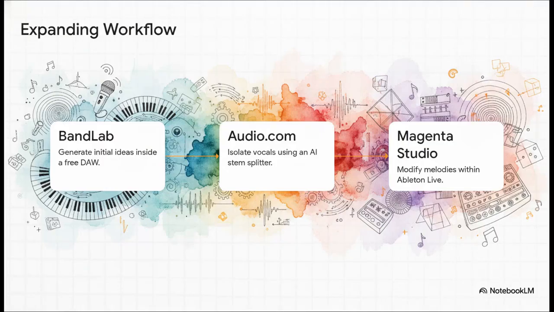For the focused learner looking to really get hands-on, you don't have to rely on just one single tool. You can actually stitch these free AI tools together into a highly customized workflow. It's like a giant puzzle. You might start by generating initial ideas right inside a free digital audio workstation using BandLab SongStarter. Next, take that track to audio.com to use their free AI stem splitter, perfectly isolating the vocals from the bass and drums. Finally, pull those stems into Ableton Live and use Google's Magenta Studio to procedurally modify the melodies and rhythms. The sheer creative control you have for free is just staggering.